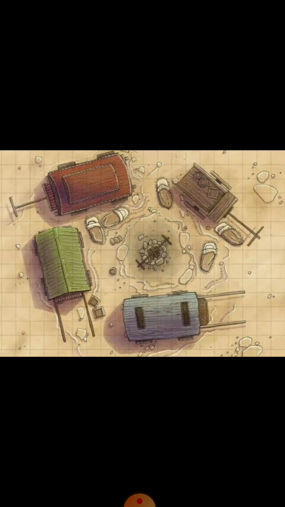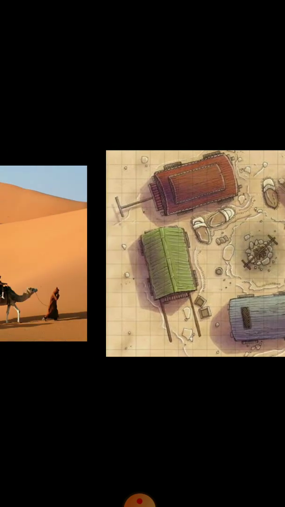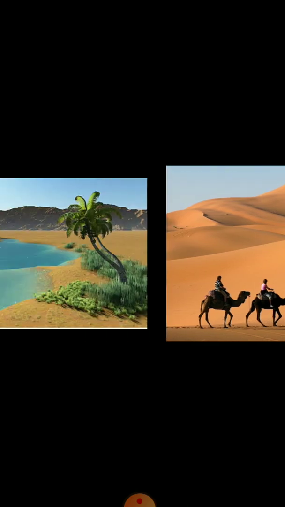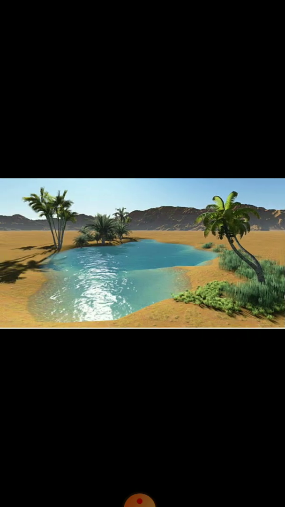They mostly travel in caravans and ride camels. They wander through the desert and stop when they see an oasis where they collect water and rest in the shade of the palm trees.